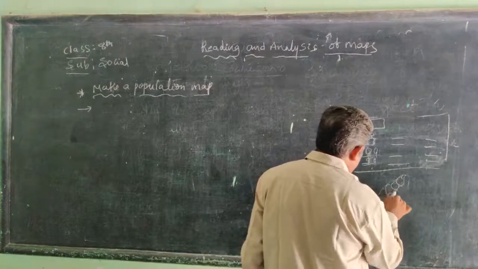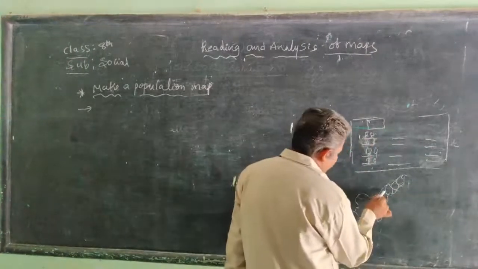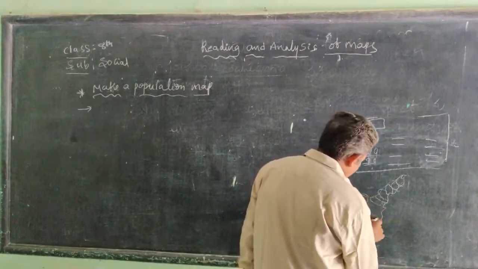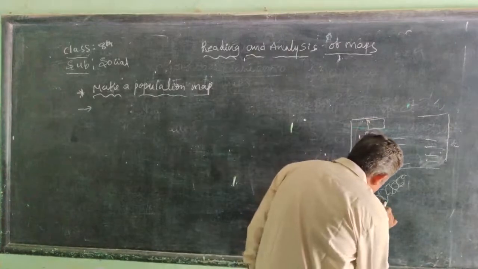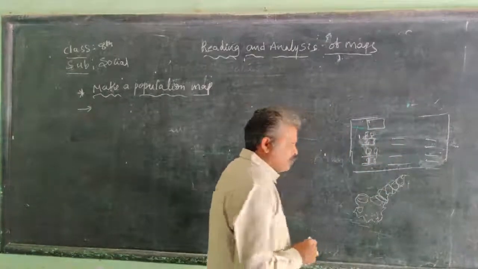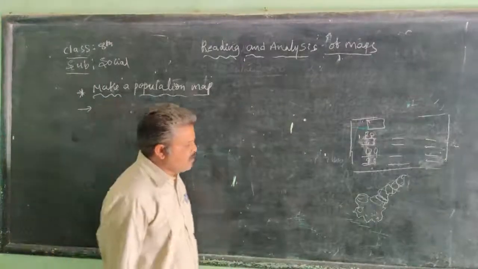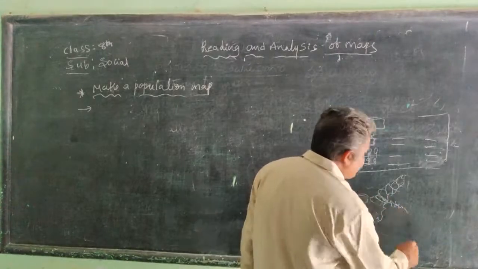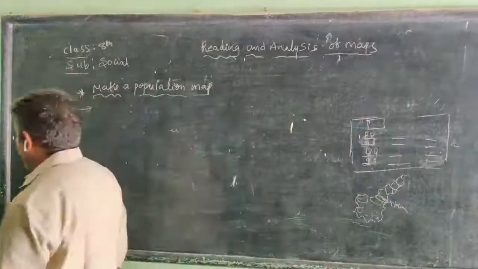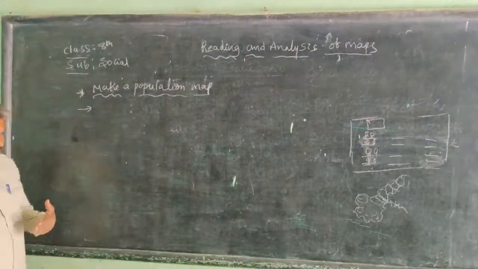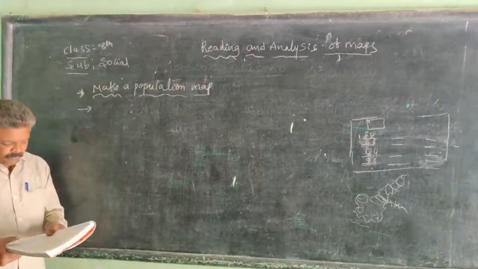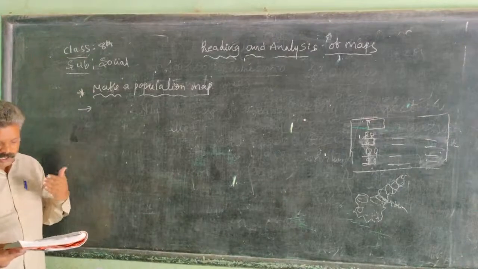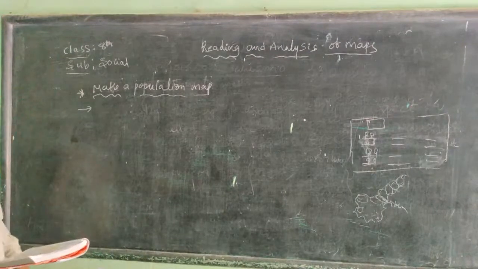Srikakulam, Vizianagaram, Visakhapatnam, and next East Godavari, West Godavari, Krishna, some areas here. Based on the 2011 census, Krishna is a high population density district in Andhra Pradesh, with 508 people per square kilometer. So population can be shown on a map through shading. These are called population density maps.